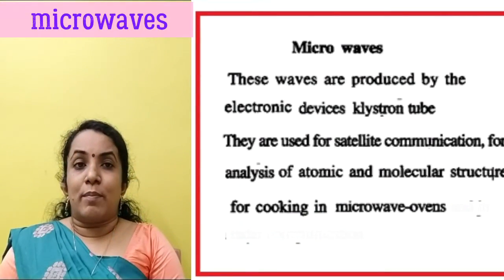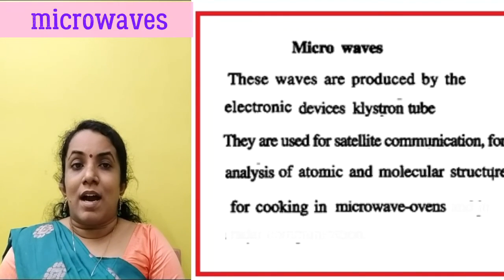Next is microwaves. The frequency of microwaves ranges from 3 × 10^7 Hz to 3 × 10^11 Hz. These rays have wavelengths ranging from 10^7 angstrom to 10^11 angstrom. Microwaves are produced by electronic devices such as crystal oscillators. The main uses of microwaves are in microwave ovens and also in satellite communication. They are also used for analyzing atomic and molecular structure.